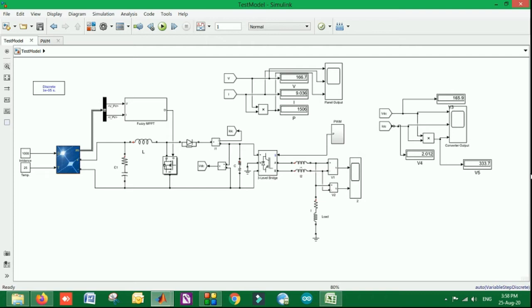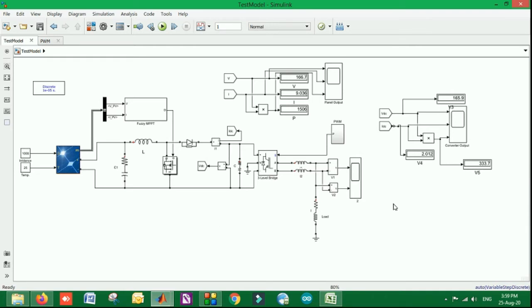Along with this we have done one more modification in which we have hybridized three energy sources: one is the battery, the diesel generator, and the PV array. So there are three power sources, so that the output voltage can be traced.